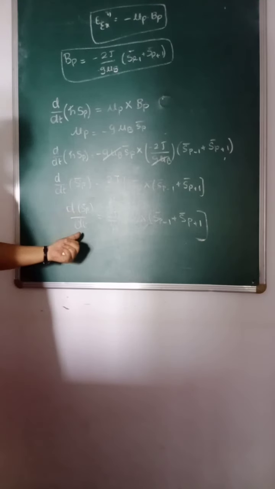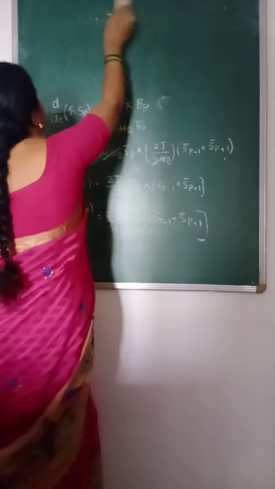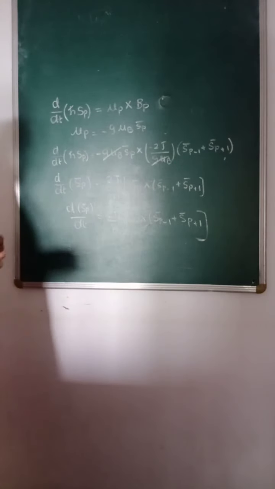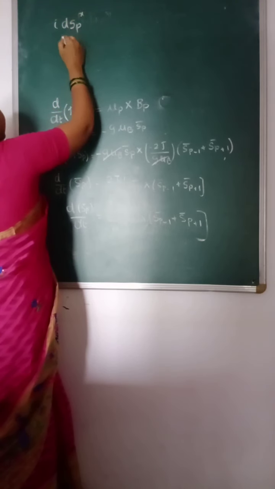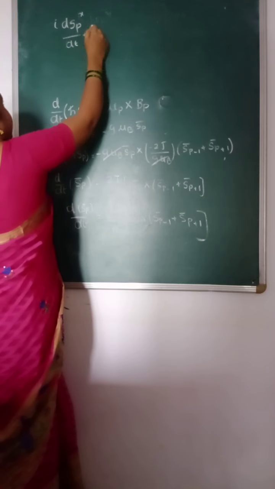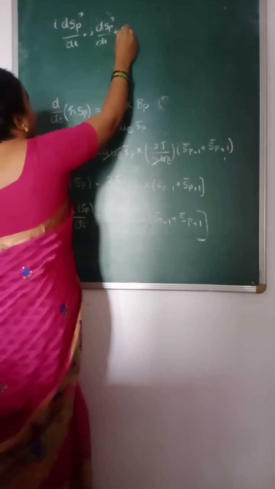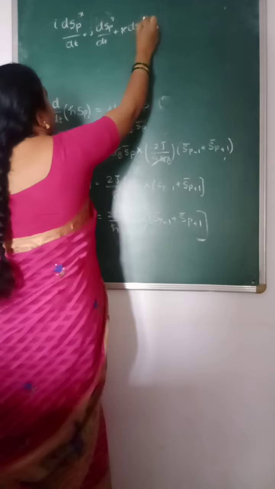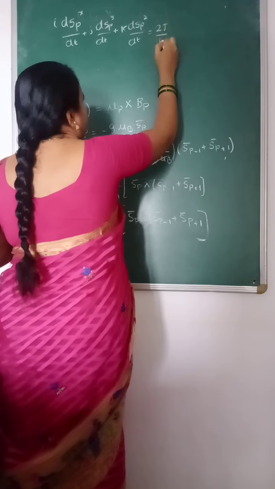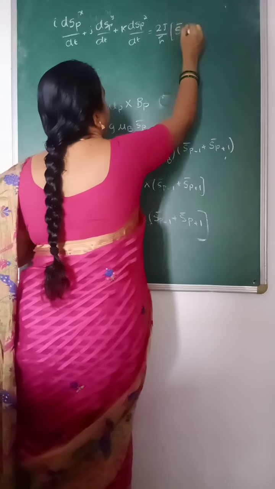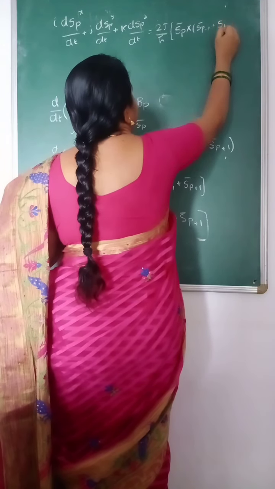Then dS_p by dt can be written along the three components as i dS_p of x by dt plus j dS_p of y by dt plus k dS_p of z by dt, which is equivalent to 2J by h cross S_p bar cross (S_p minus 1 plus S_p plus 1).